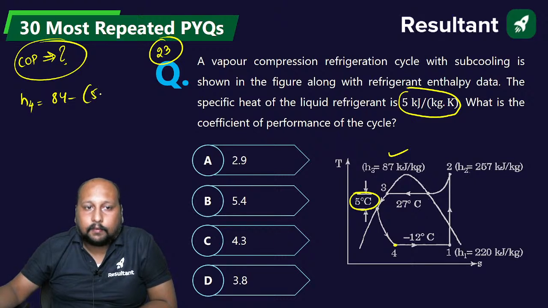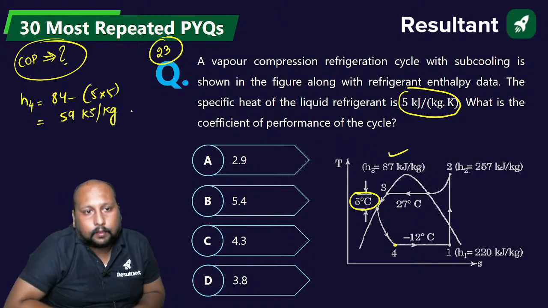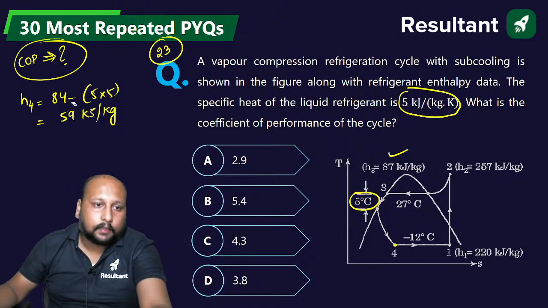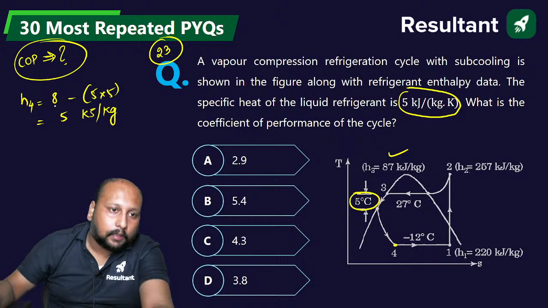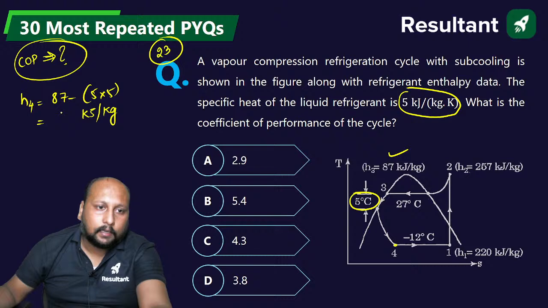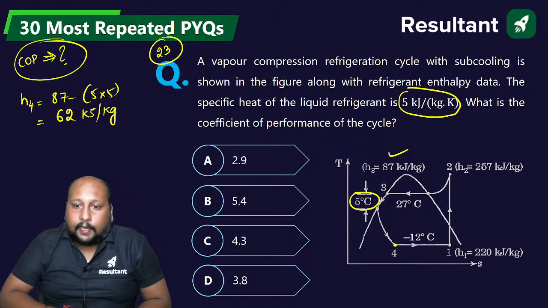So this is 5 into 5, that is 25, so 87 minus 25, that is 62 kilojoule per kg. H4 you have calculated.